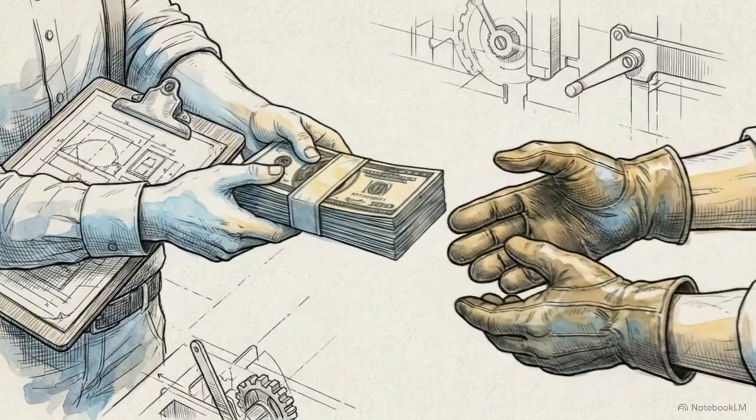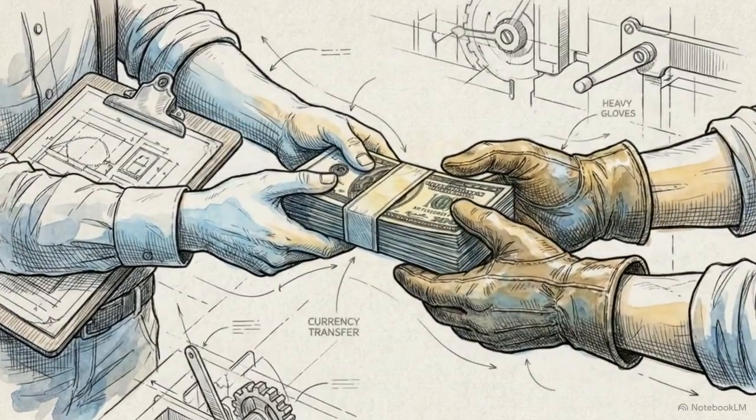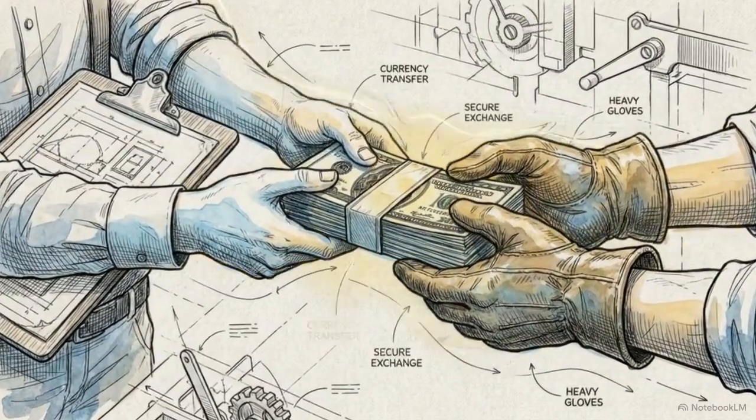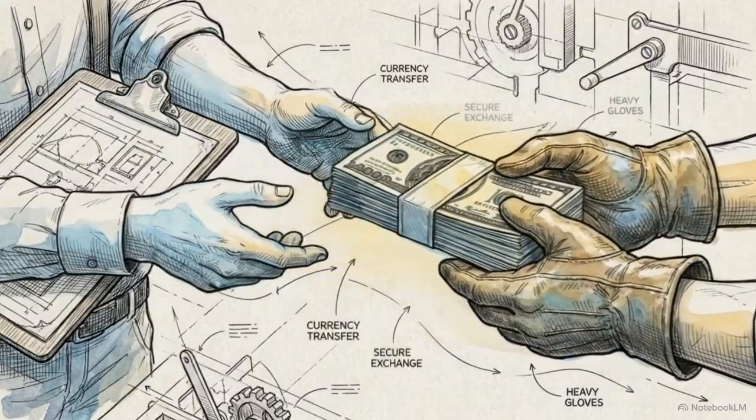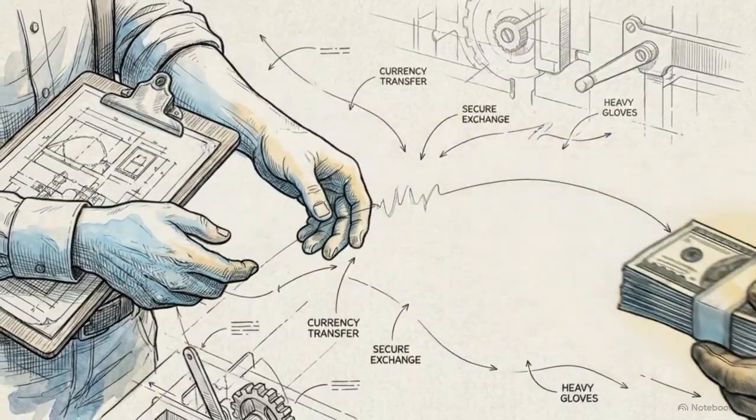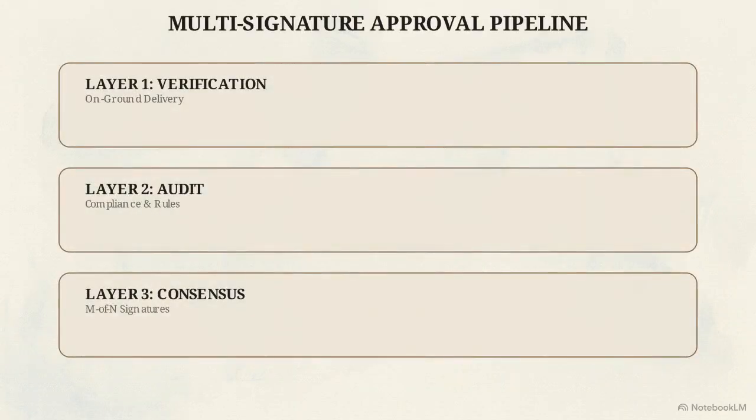The most significant vulnerability for any trust is the outflow of funds, payments to vendors for construction, materials, or services. JSR manages this through a multi-signature approval pipeline. It breaks a single payment into 3 distinct database layers that must be satisfied before funds are released.